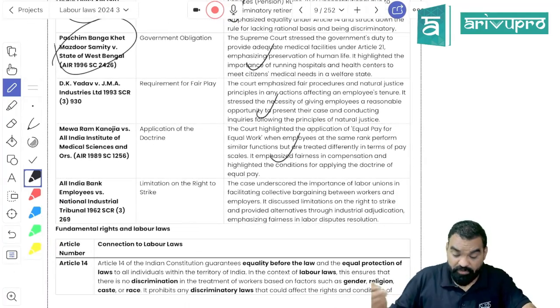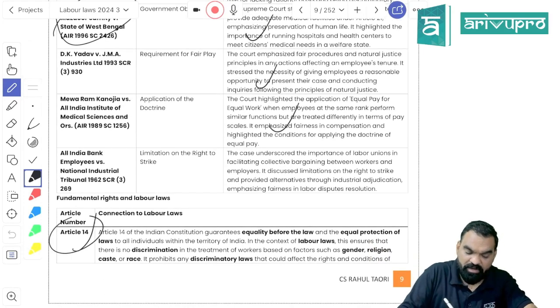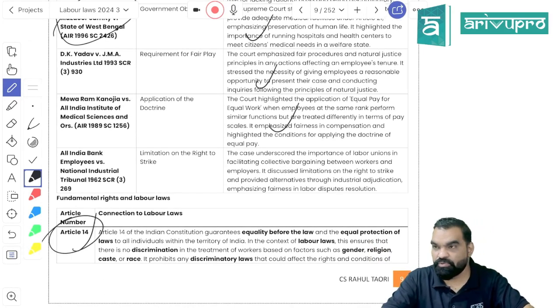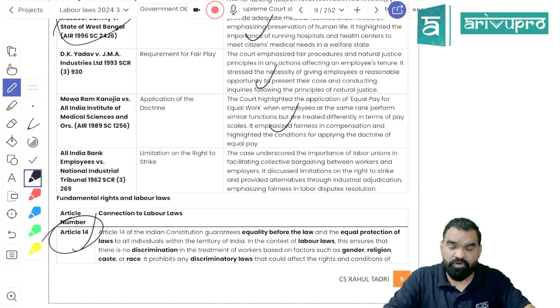Government should make a law for equal pay for equal work without gender discrimination. What is Article 14? Article 14 is talking about two things, students: equality before law and equal protection of law. And Article 14 is applicable to both citizens and non-citizens. Equality before law means everyone is equal in front of the law, and equal protection of law means all are subject to equal laws.